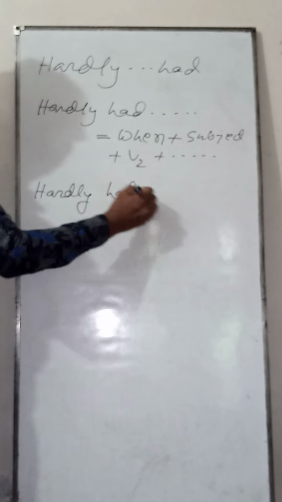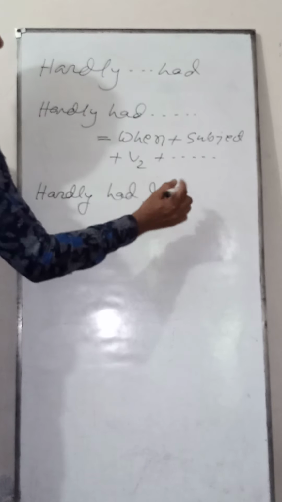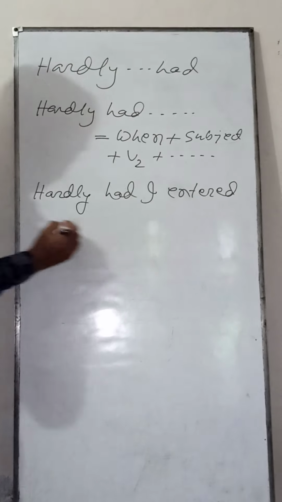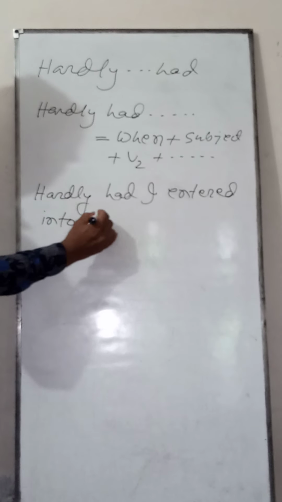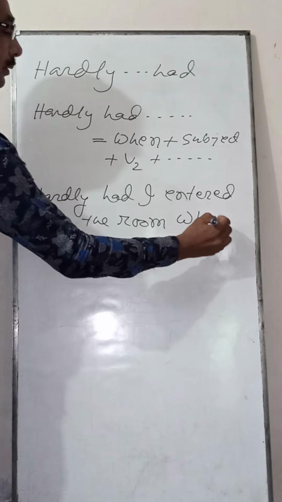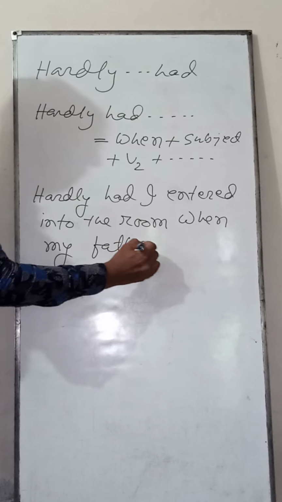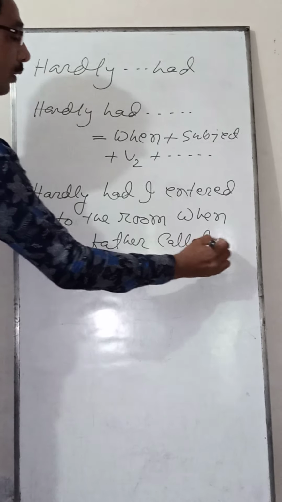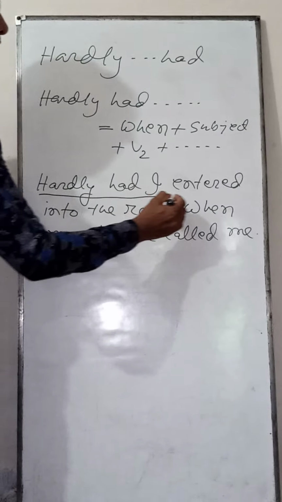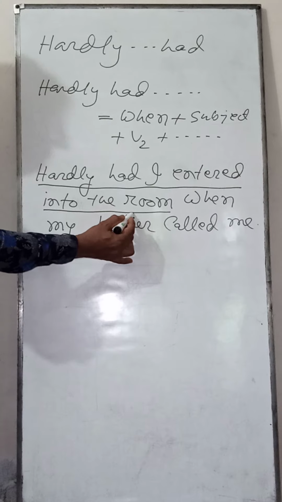For an example, hardly had I entered into the room when my father called me. You see, hardly had I entered into the room. This is the first sentence.